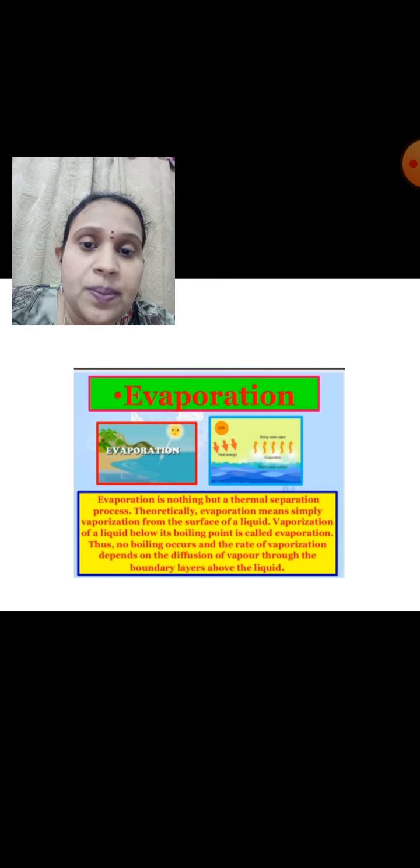For example, if you spill water on a floor, after some time the water will get evaporated. How will water get evaporated? Is 100 degrees Celsius required to evaporate it into a gaseous state? No. In general, water requires 100 degrees Celsius to convert into water vapor, that is vaporization. Evaporation: if a liquid is converting into a gaseous state below its boiling point, that phenomenon is known as evaporation.